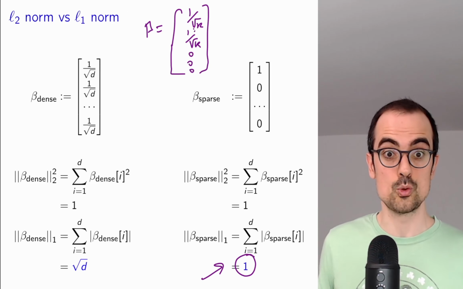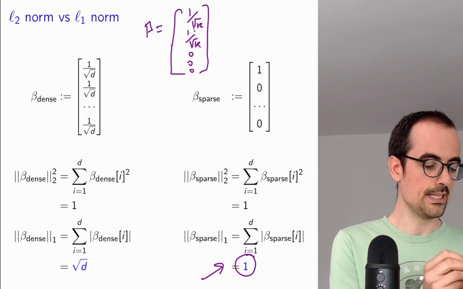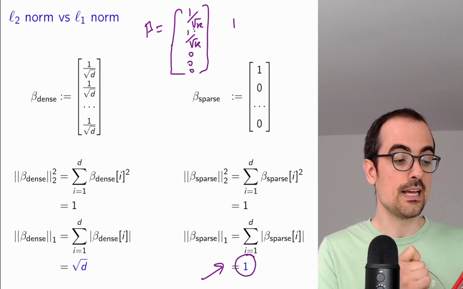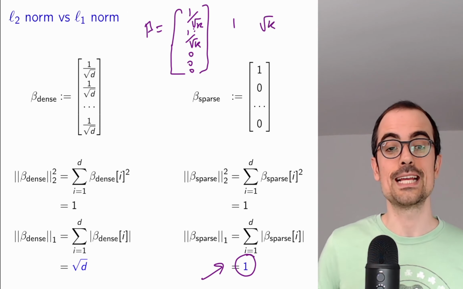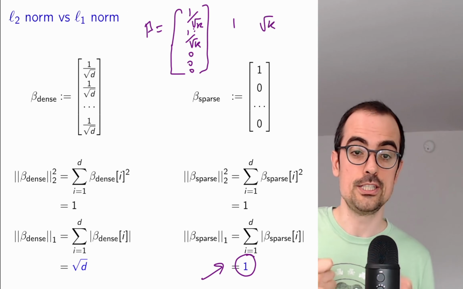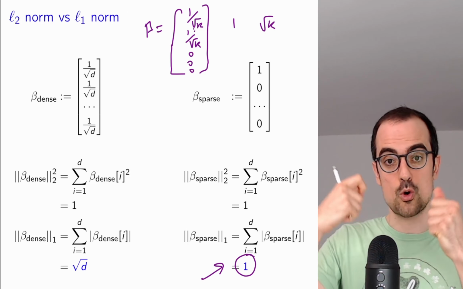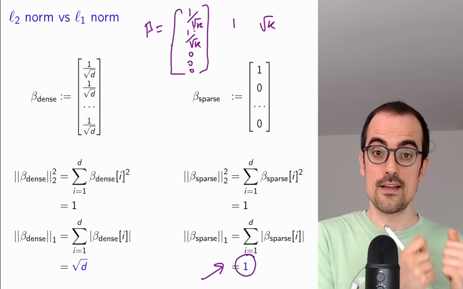You can check that the L2 norm by this same argument is still equal to 1, and the L1 norm is equal to square root of k. So the smaller k is, the smaller the L1 norm. This shows you that sparser vectors that have more zeros tend to have smaller L1 norms than dense vectors.